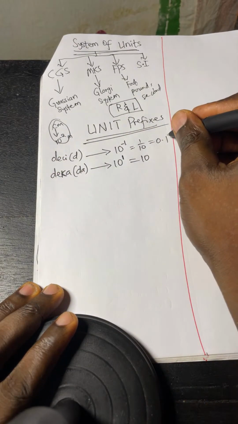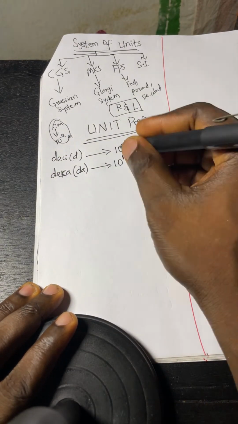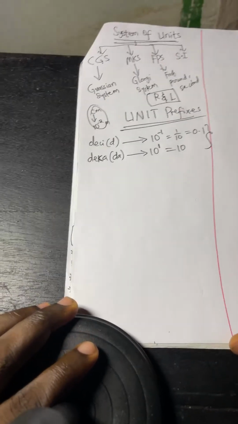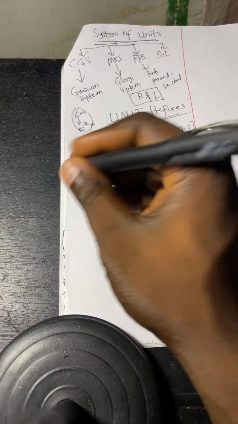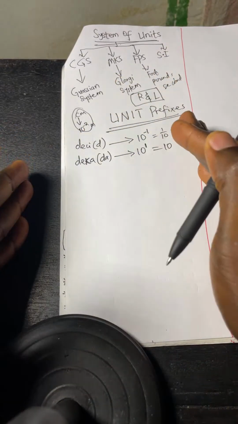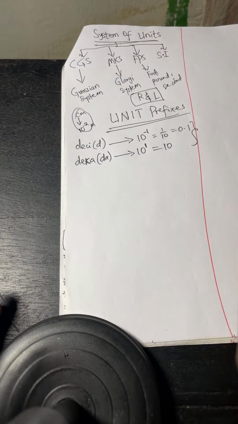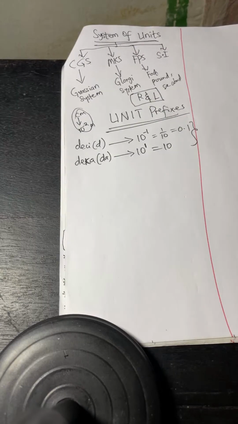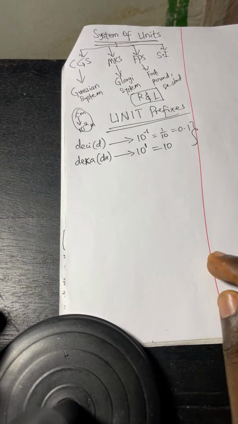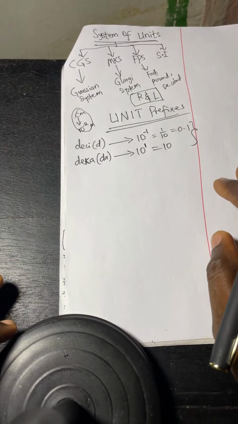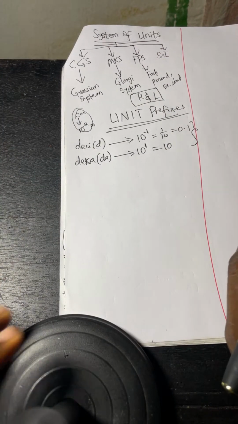Then we are done with this. Remember, they resemble one. They are just positive and negative equivalent of each other. So we go to the next one. Like I said, after this, we are done for today. Just know that we stop at unit prefixes. Maybe next time we now discuss dimension analysis, which is no other thing than another way of ascribing unit to a physical quantity. Yeah, that is when you will know that.